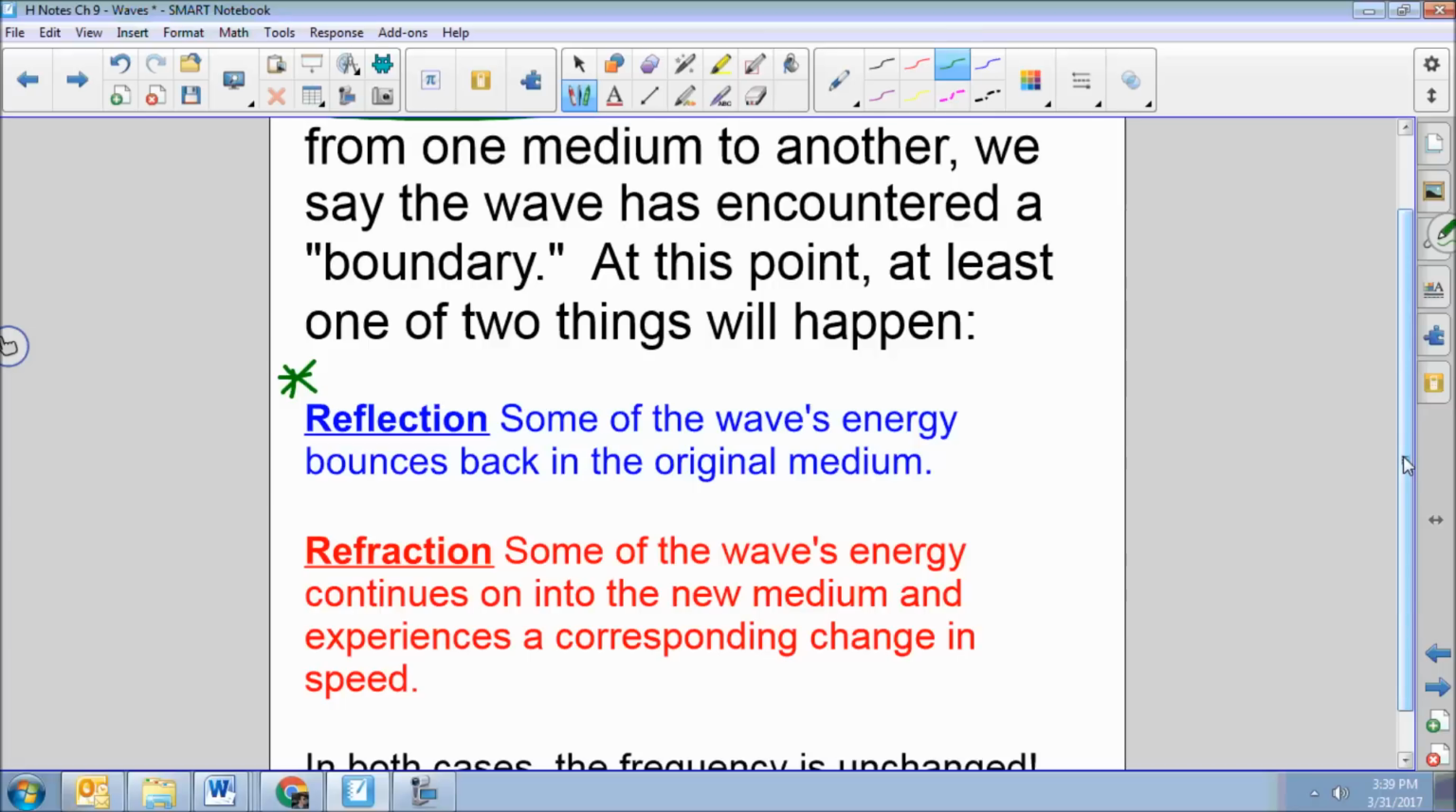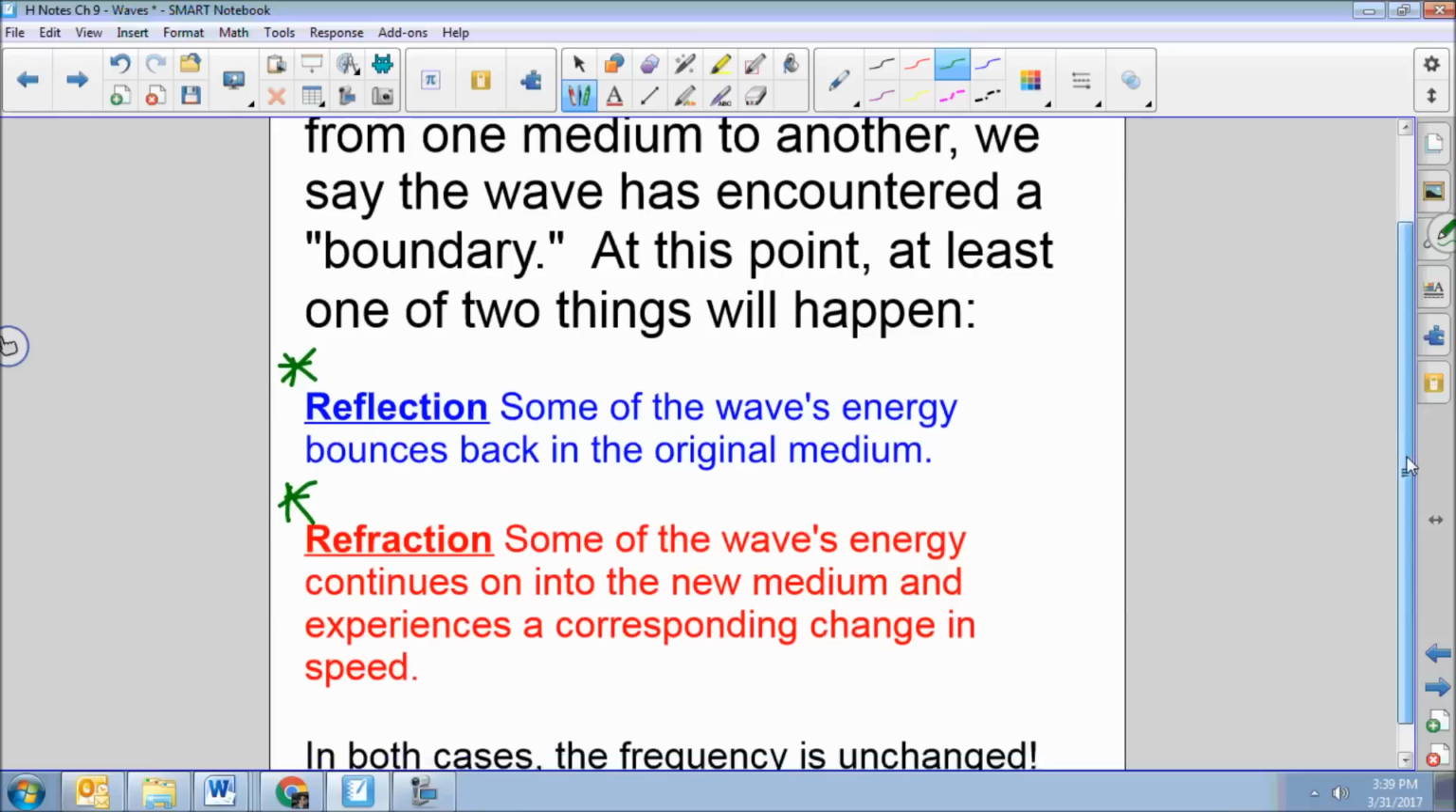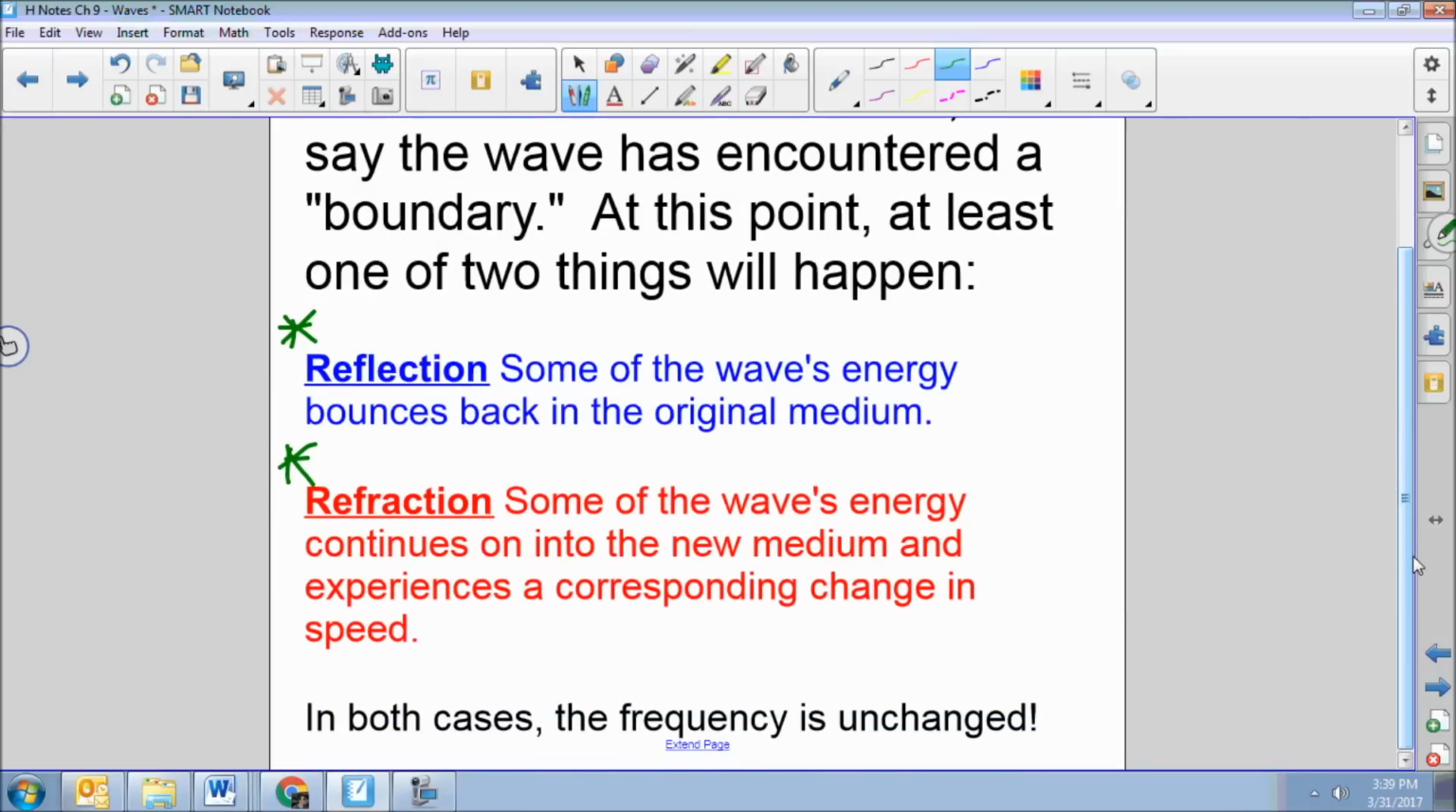The second thing that might happen is what's called refraction. In refraction, some of the wave's energy continues on into the new medium, and it experiences a change in speed, because the medium determines the speed. In both cases, the frequency of the wave is unchanged. So what does all this mean in English? Here are some simple examples.